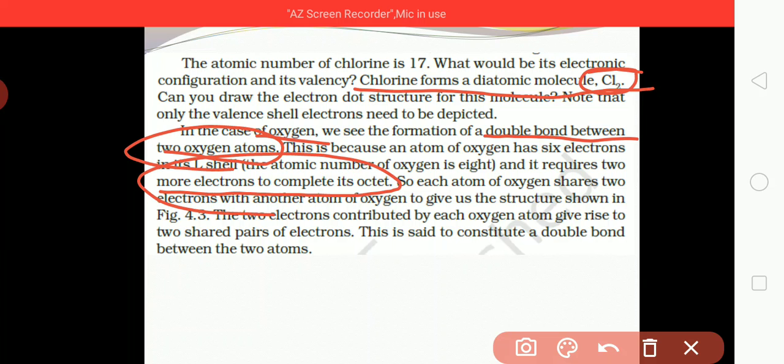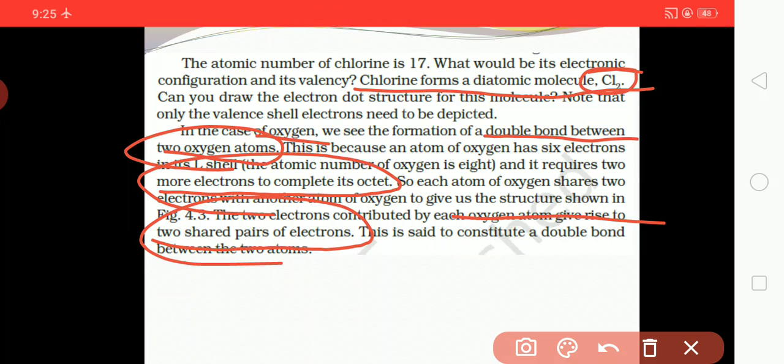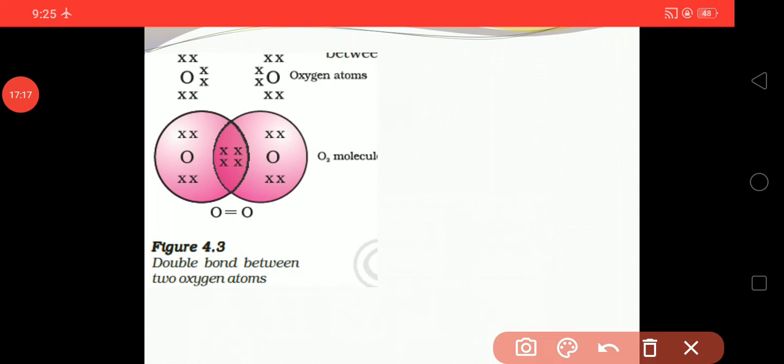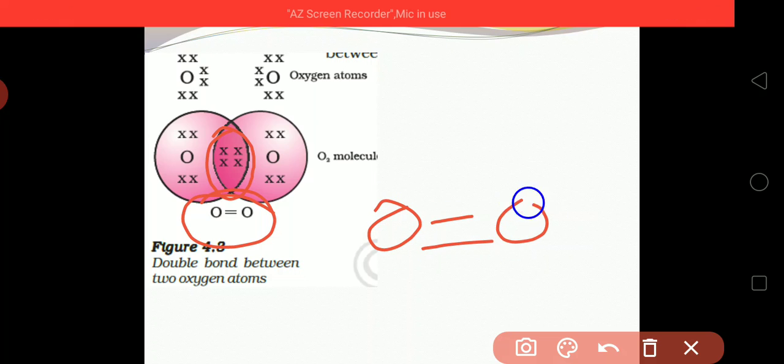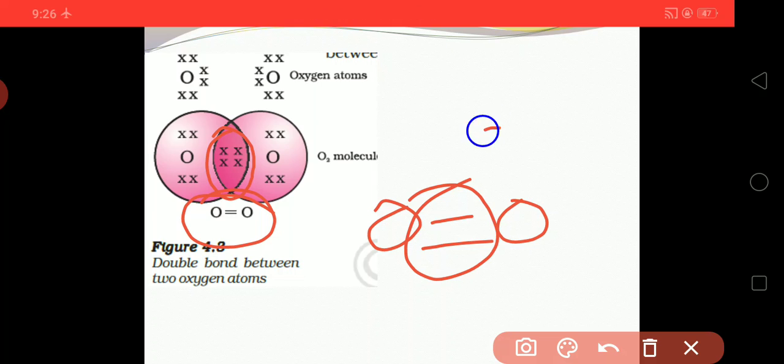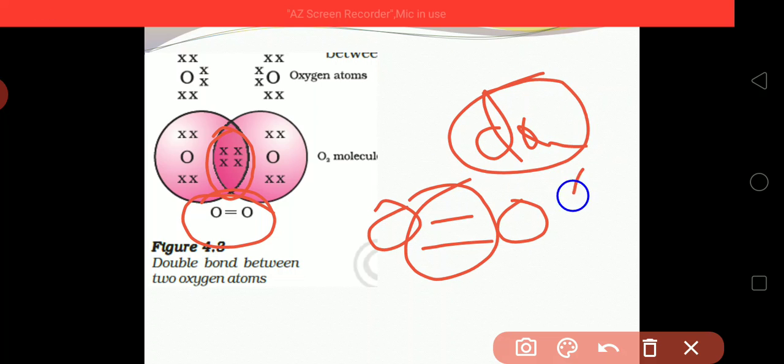The 2 electrons contributed by each oxygen atom give rise to 2 shared pairs of electrons, and this is said to constitute a double bond between the two atoms. They are sharing 2 electrons with each other and forming a double bond. This can be expressed as O=O. These two lines indicate a double bond.